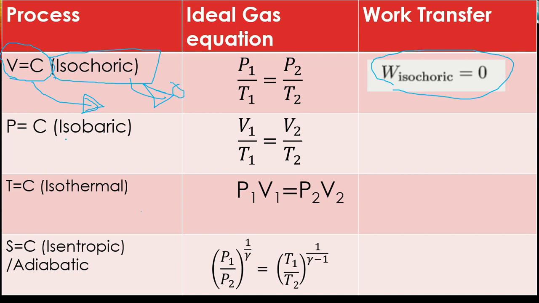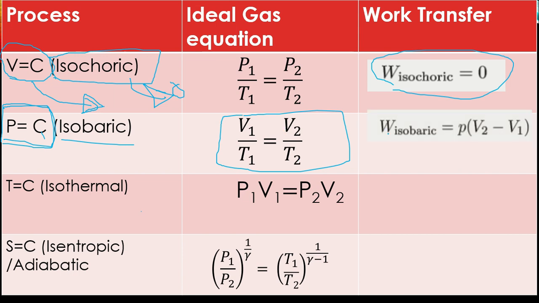Now moving further, the isobaric process, that is P equals C. It means that pressure is constant, and the ideal gas equation for this one is given as V1 upon T1 equals V2 upon T2. Work transfer will be W isobaric equals P times (V2 minus V1), where P is constant because this is an isobaric process, and we substitute the change in volume.